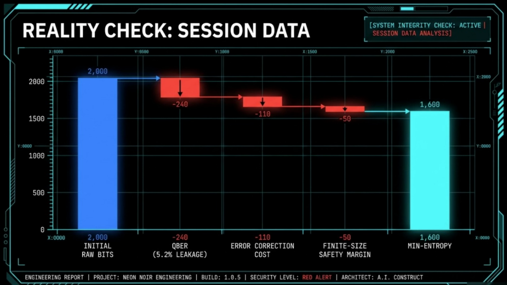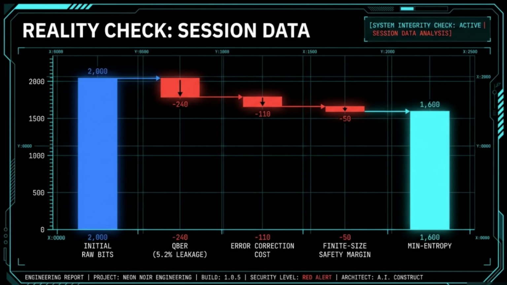Next, we must account for the overhead of the classical world. During the reconciliation phase, an additional 110 bits were surrendered to error correction costs. The final and most critical structural adjustment is the finite-size safety margin. We are subtracting 50 bits to protect against statistical fluctuations that occur in real-world finite-length keys.